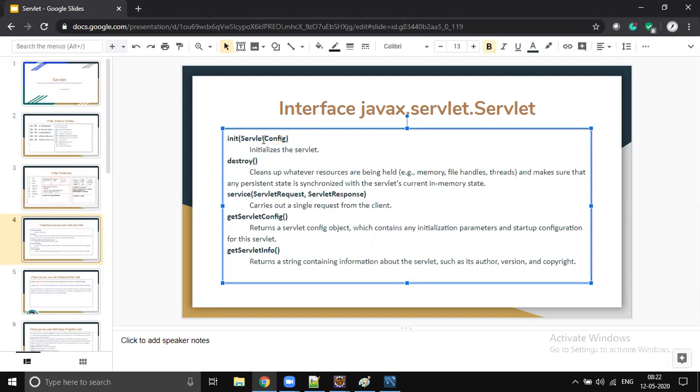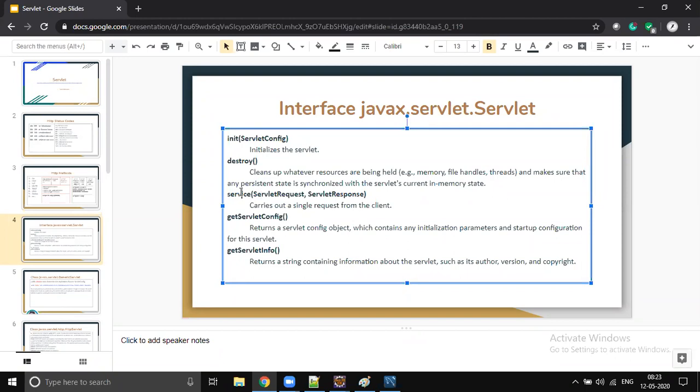So the first method is init, which takes an argument of ServletConfig. The init method is for initialization purpose. Okay, initialization purpose, and the destroy method is for destructing. Right, any cleanup code you want to keep in that servlet, you can keep inside the destroy method. So the actual business logic method is service.